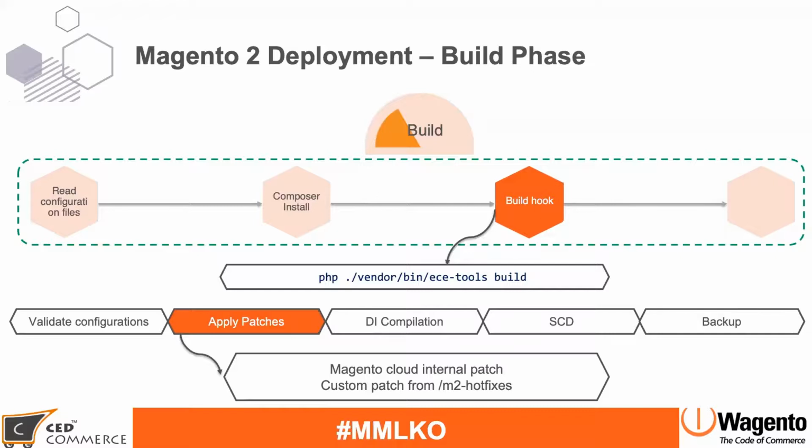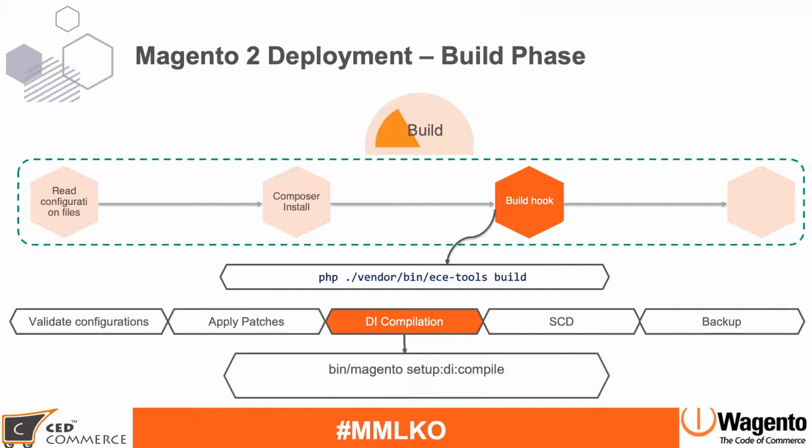Once it applies all the internal patches, the second one is the M2 hotfixes directory. Whenever you are working with a Magento Cloud version and you find that something is not working and you open a support ticket, sometimes the Magento team provides you some kind of patch file which you can put inside this M2 hotfixes directory, and this patch will be applied during this phase. Why do all these things need to be applied here? Because right now your container is in a writable mode, so it will apply all the patches related to any core files or cloud version in this phase.